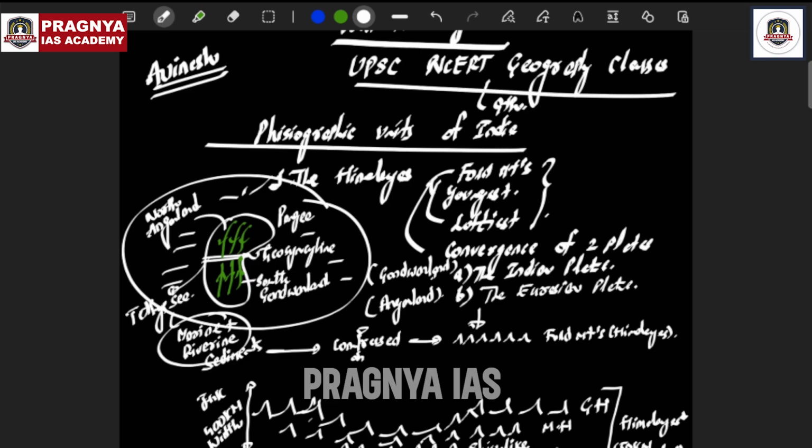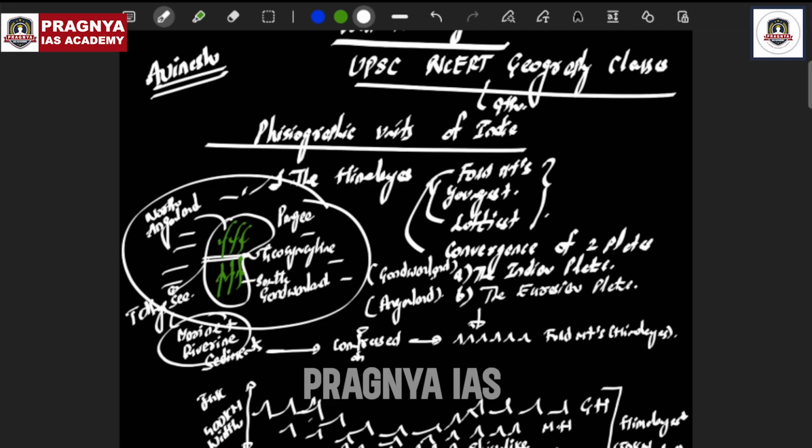If you are well versed with this, then when you listen to civil services classes, the value addition points will be discussed based on this basic information of the NCERT.